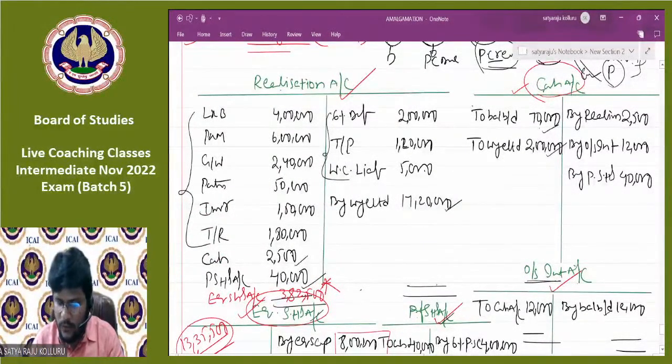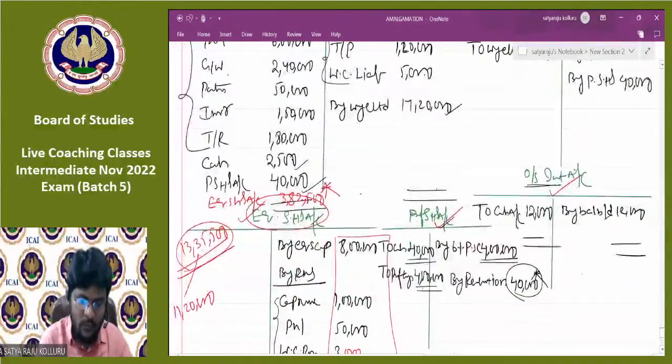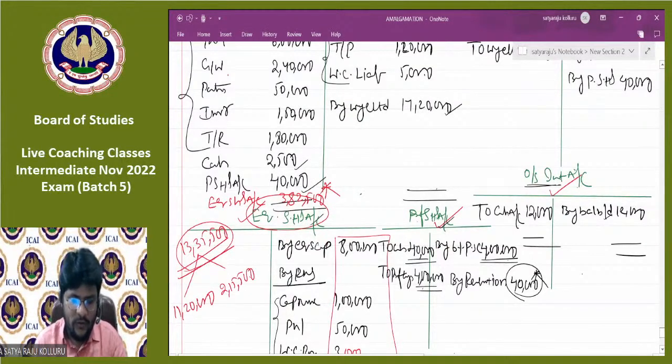2,70,000 minus 2,500 minus 12,000 minus 40,000. I have 2,15,500 cash component. Cash is 2,15,500. Total is how much? Can you please check? Exactly matched. What is the meaning of that?